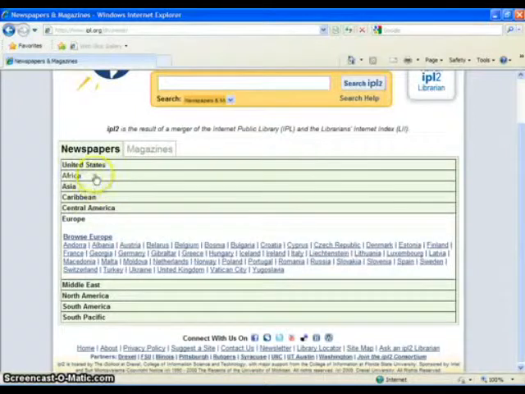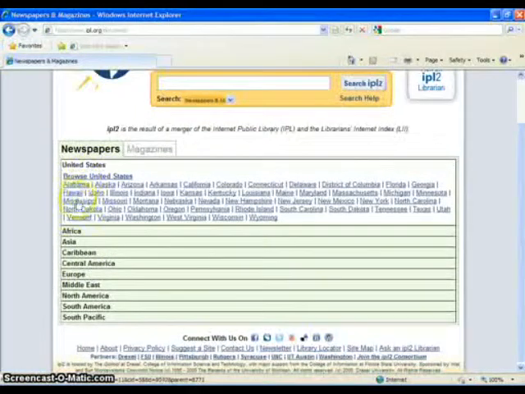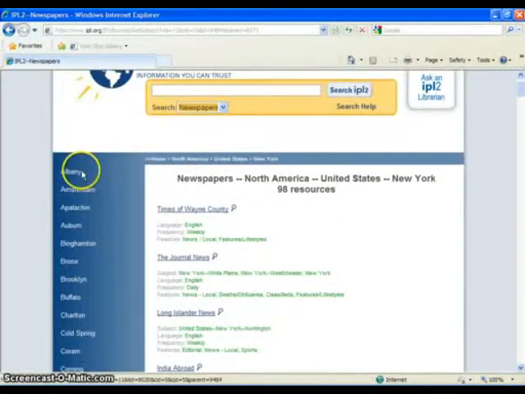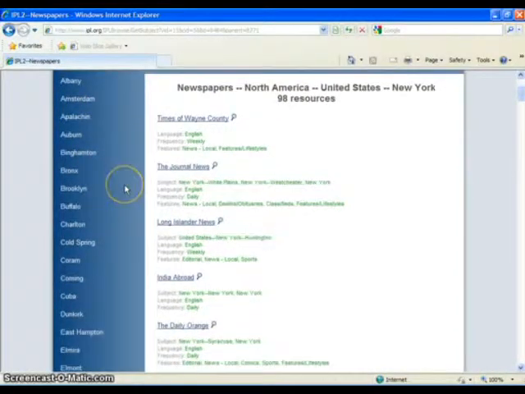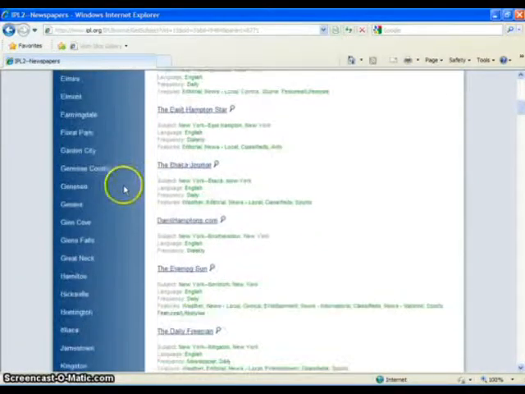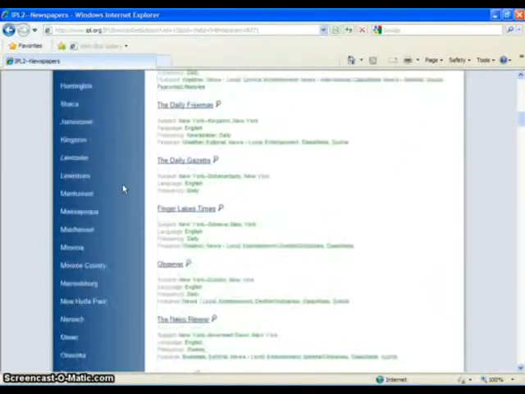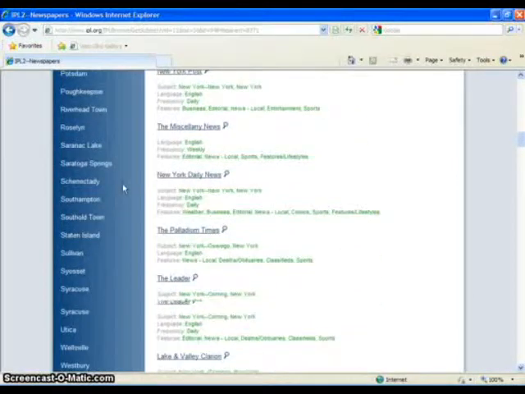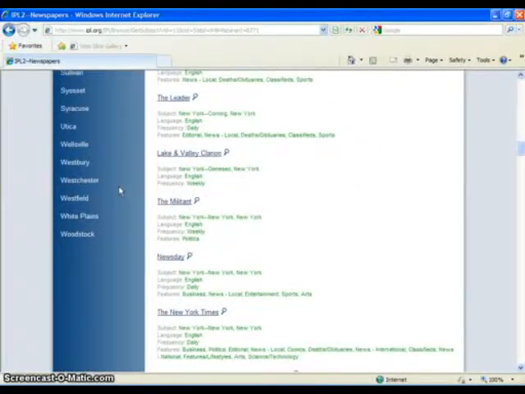You'll see all the resources you have available here where you can really almost pick most newspapers from around the world, let alone in all 50 states. So let's click on New York, and let's say we want to look for the New York Times. Now, unfortunately here, as you see this listing of major cities and counties in New York State, New York City isn't on this list. I really don't know why, but it actually will conveniently be located right at the end of the list on the main section.